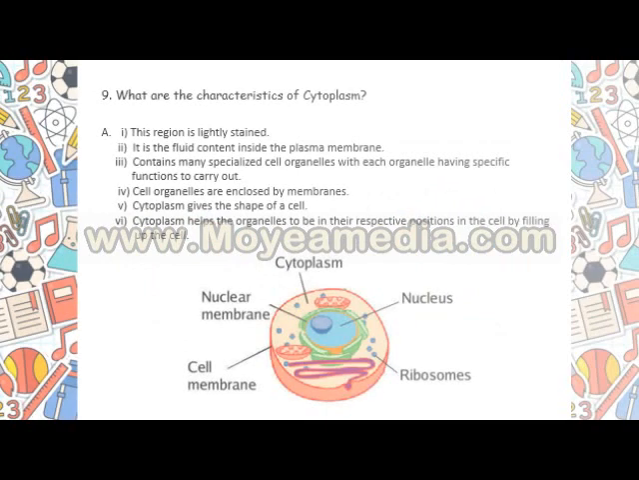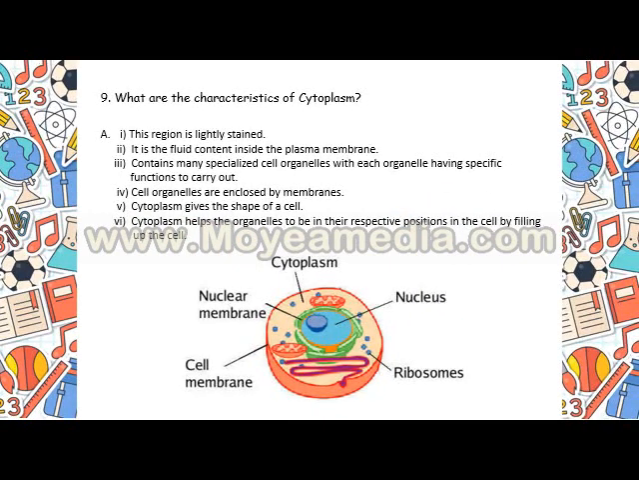Now, what are the characteristics of cytoplasm? This region is lightly stained, as you can see in the diagram. The lightly stained portion is called cytoplasm. It's a fluid contained inside the plasma membrane or cell membrane. It contains many specialized cell organelles, with each organelle having specified functions to carry out.